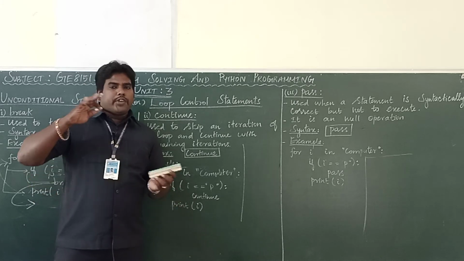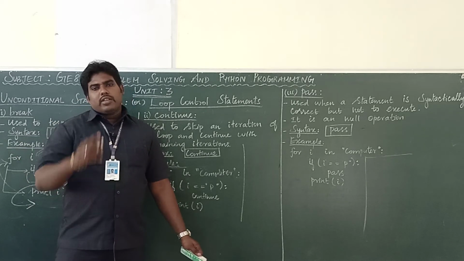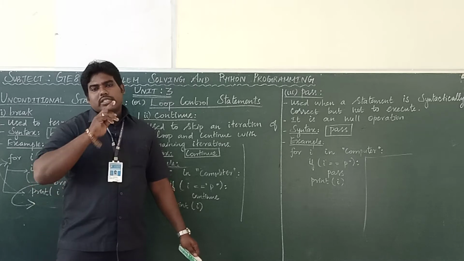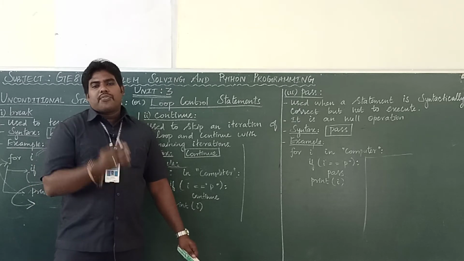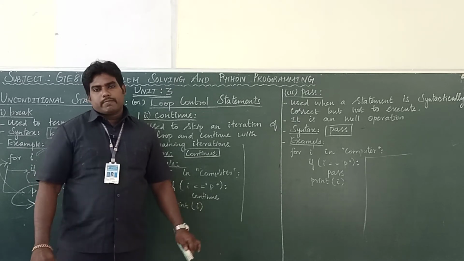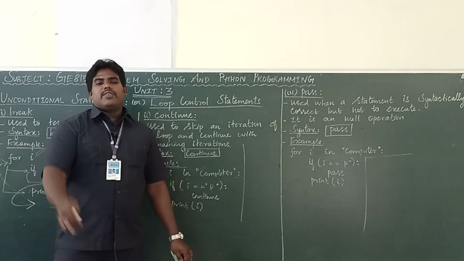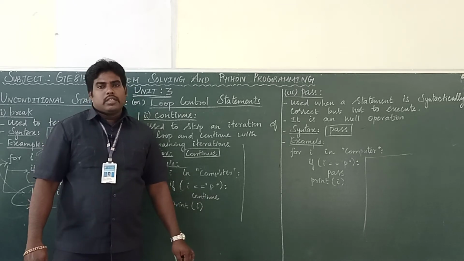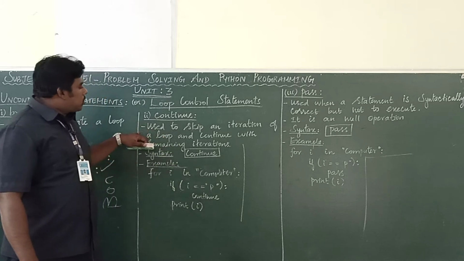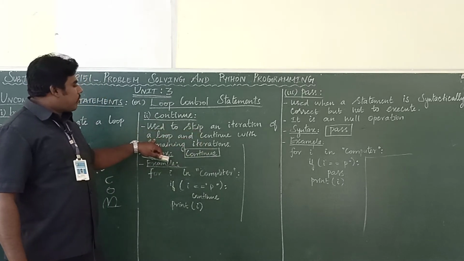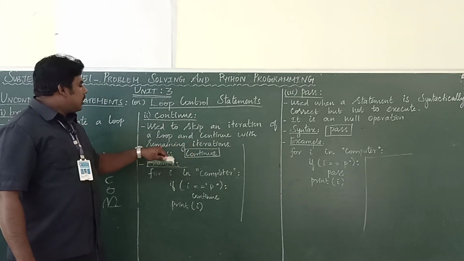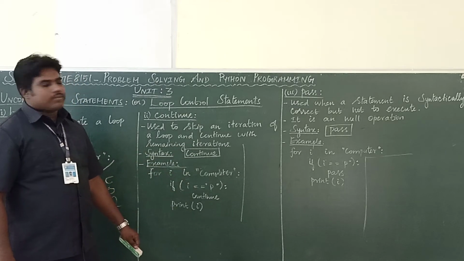For example, in your loop, 5 lines are there. Your third line is continue. Once the continue is executed, the fourth and fifth lines will be skipped, and it will go back to the loop again. This is what continue does. It is used to skip an iteration of the loop and continue the remaining iterations.